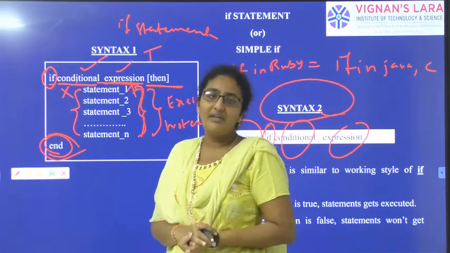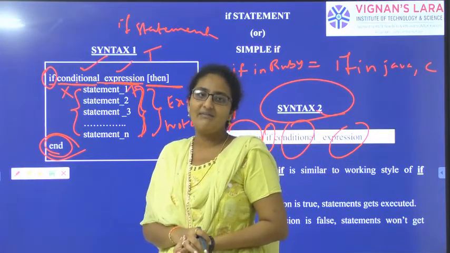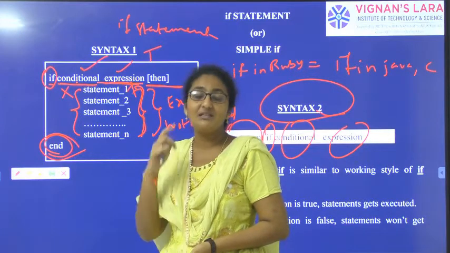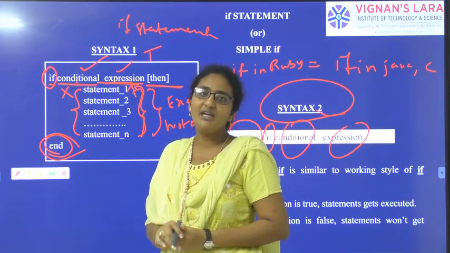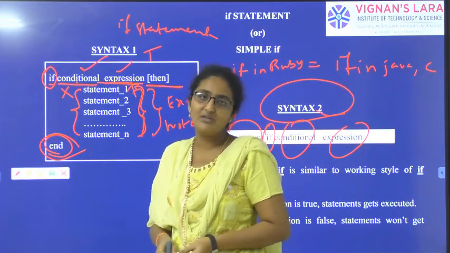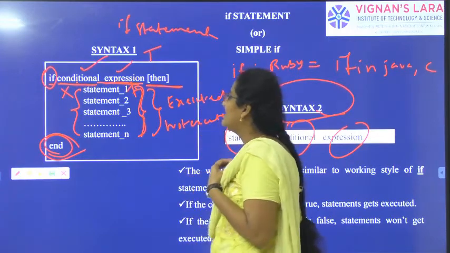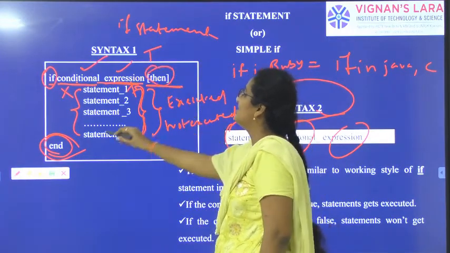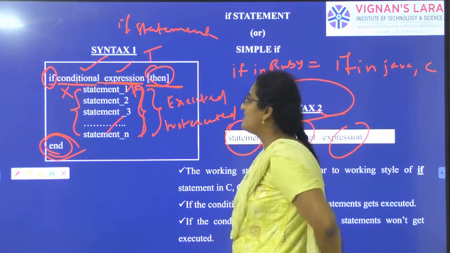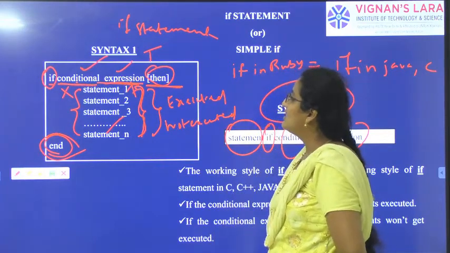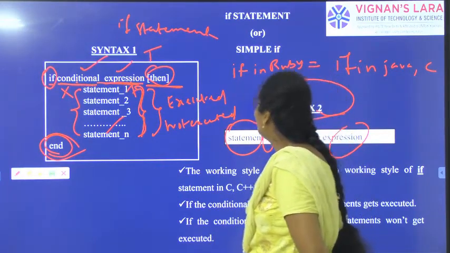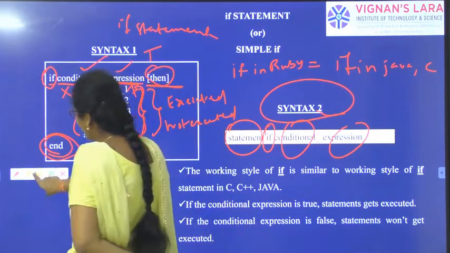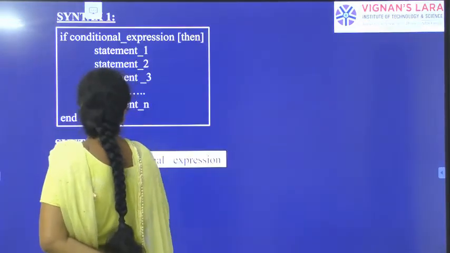Simply, the way we use the if statement in C language and in Java language, we use the if statement in Ruby language in the same way. We will have an if condition expression, then some statements. If the condition and expression are true, the statements will be executed. If the condition and expression are not true, the statements will not be executed.